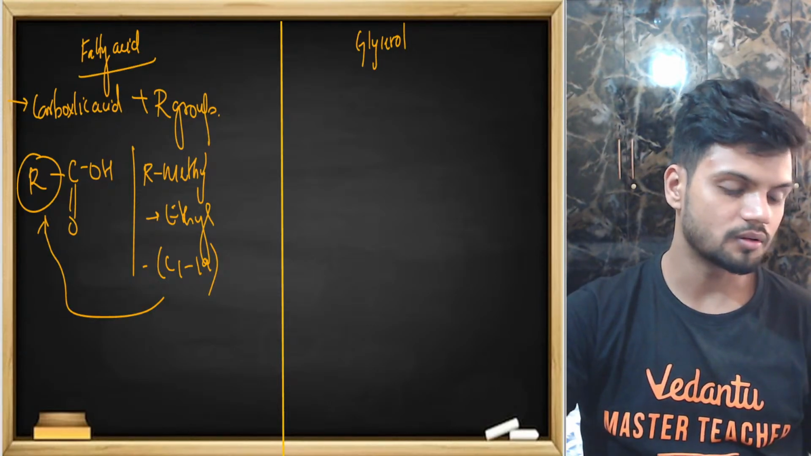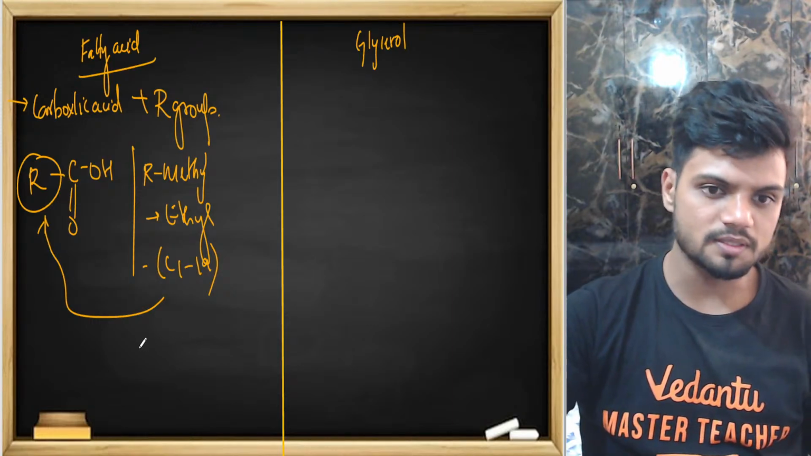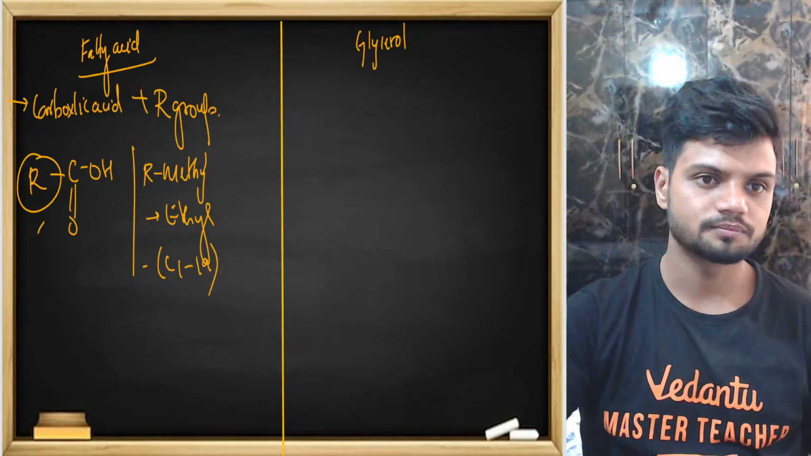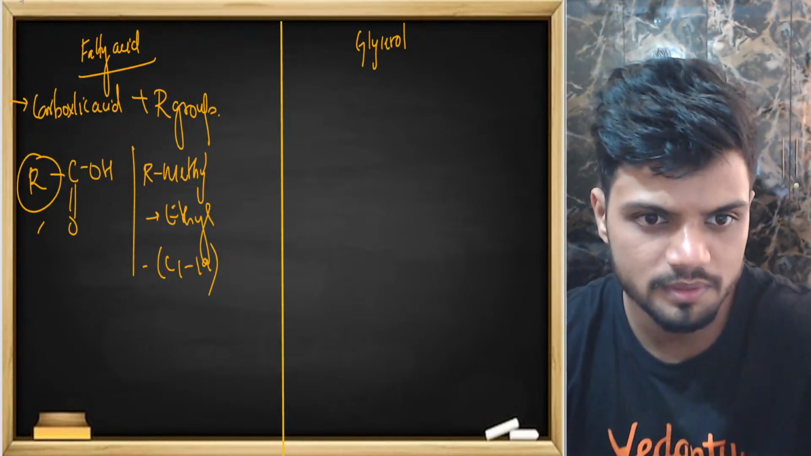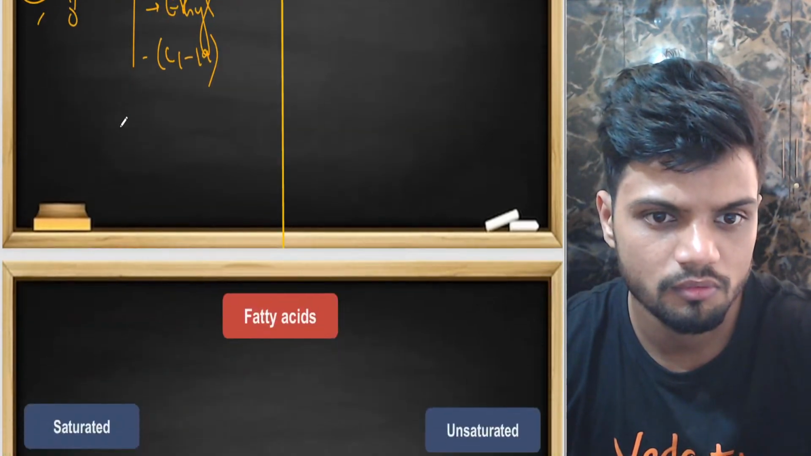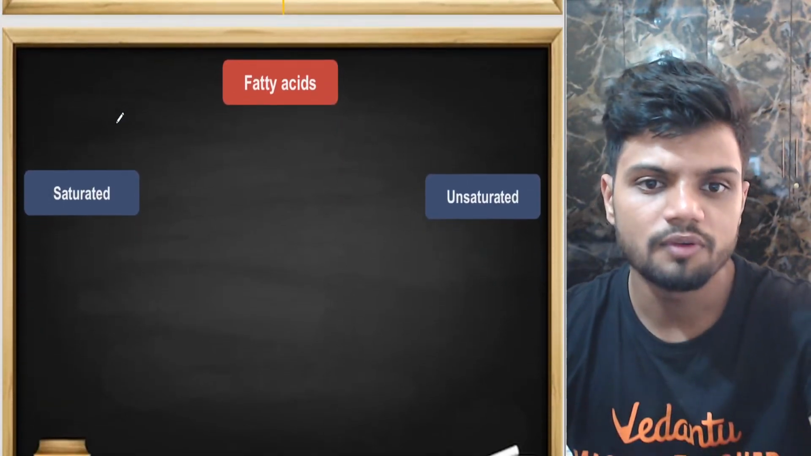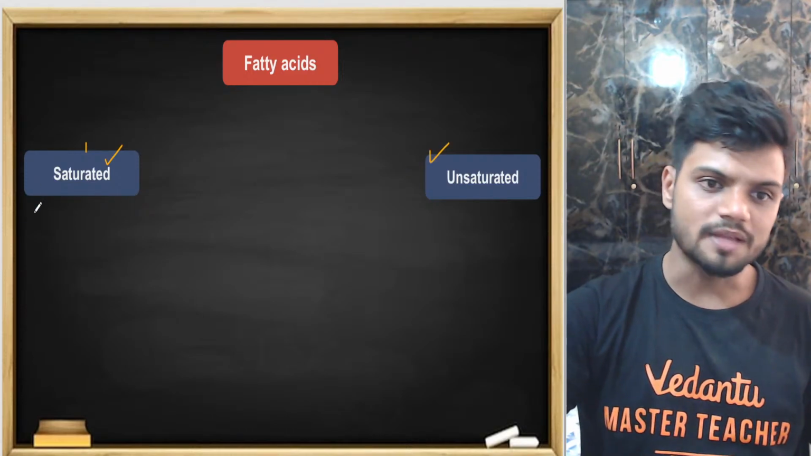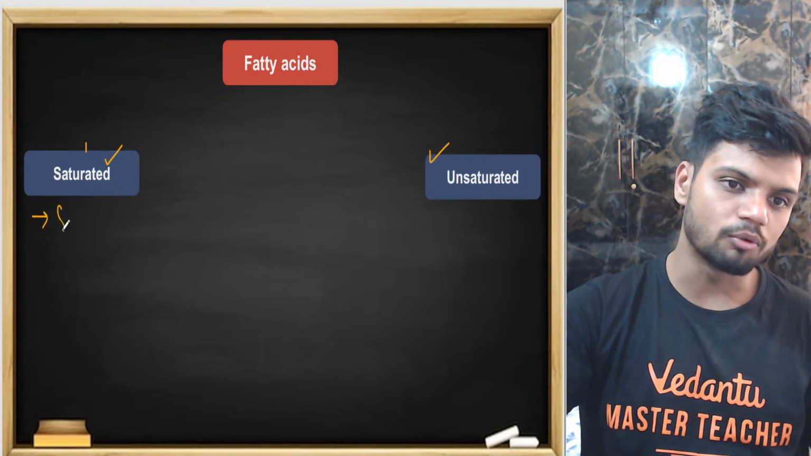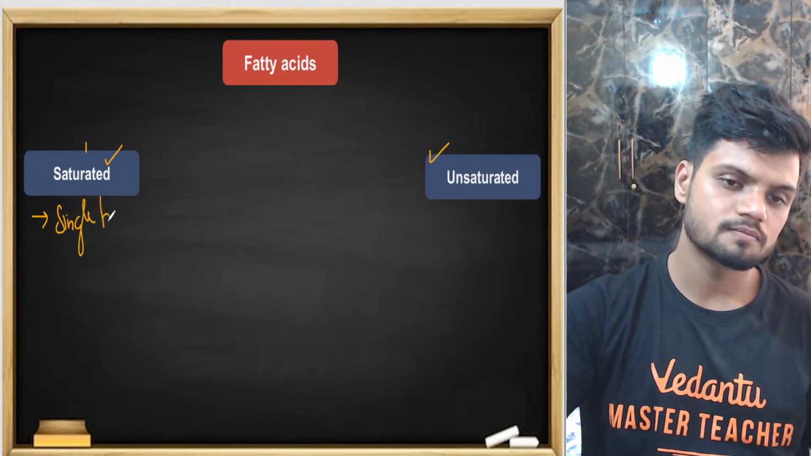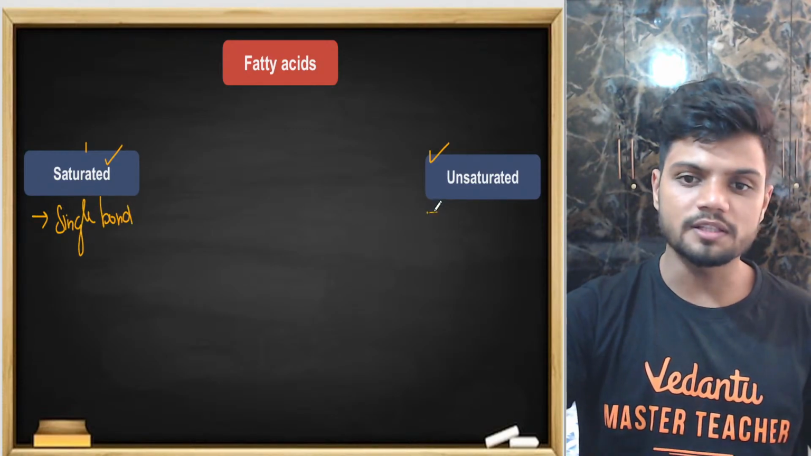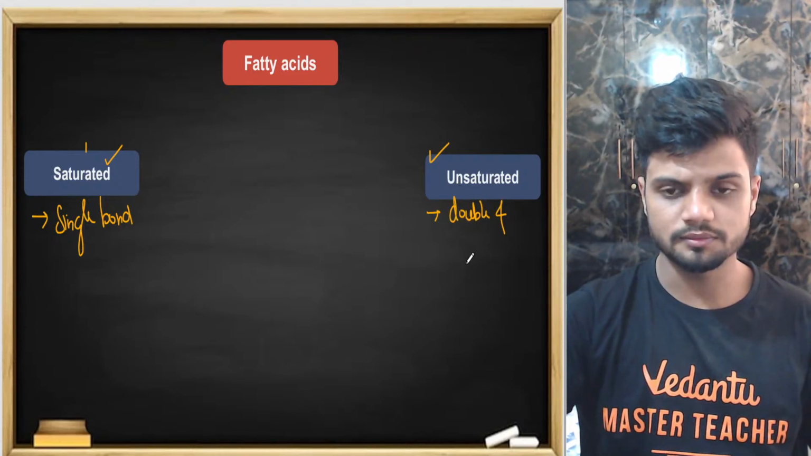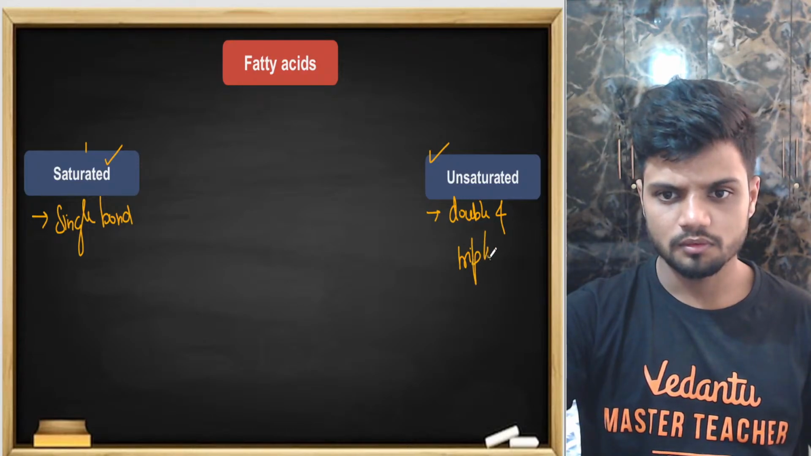Now, friends, all of you should remember this. Fatty acids can be of two types: saturated and unsaturated fatty acids. What is saturated? Saturated fatty acids will have single bonds. Unsaturated fatty acids will have what? They'll have something called double and triple bonds.